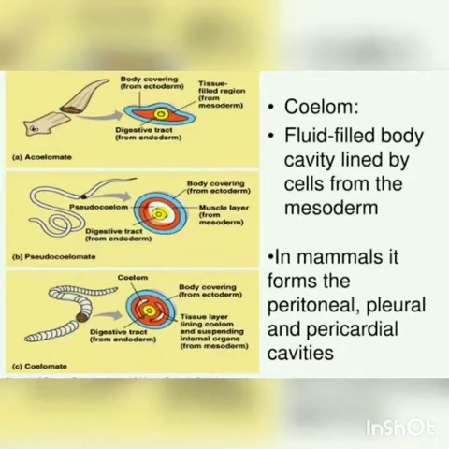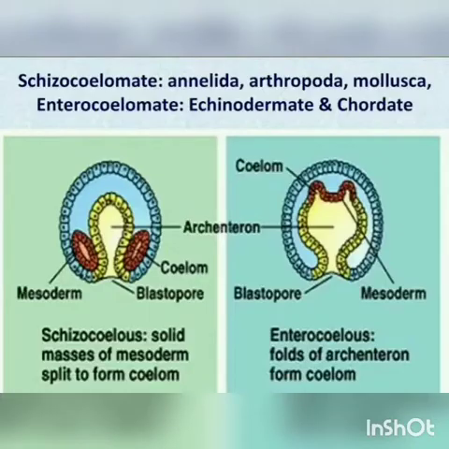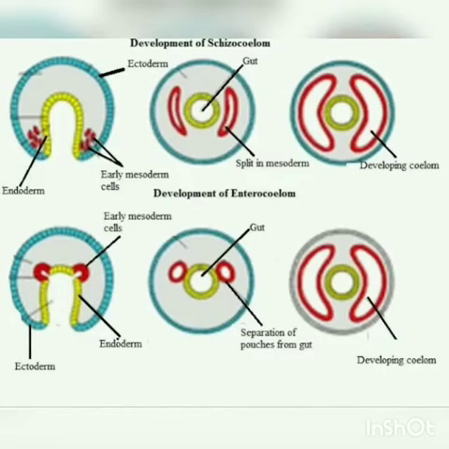Coelom is a fluid-filled cavity that develops within the mesoderm and is lined by mesodermal epithelium called peritoneum. Based on the mode of formation of coelom, the eucoelomates are classified into 2 types: schizocoelomate and enterocoelomate animals. What are schizocoelomates? In these animals, the body cavity is formed by splitting of the mesoderm. The mesoderm gets split, so they are called schizocoelomates. Examples: annelids, arthropods and mollusks.